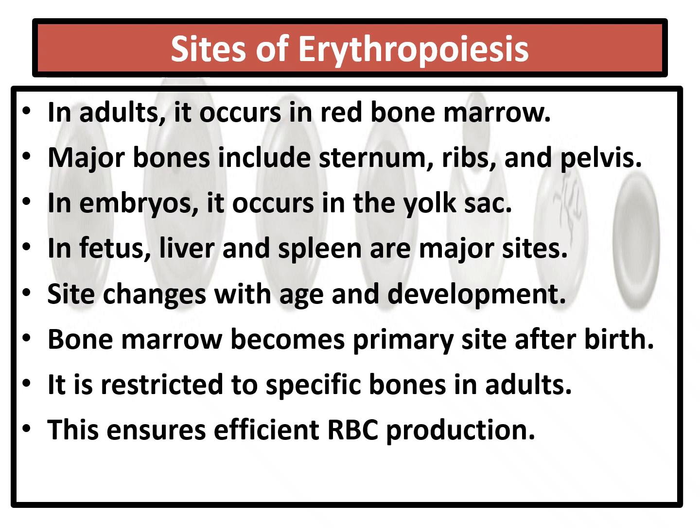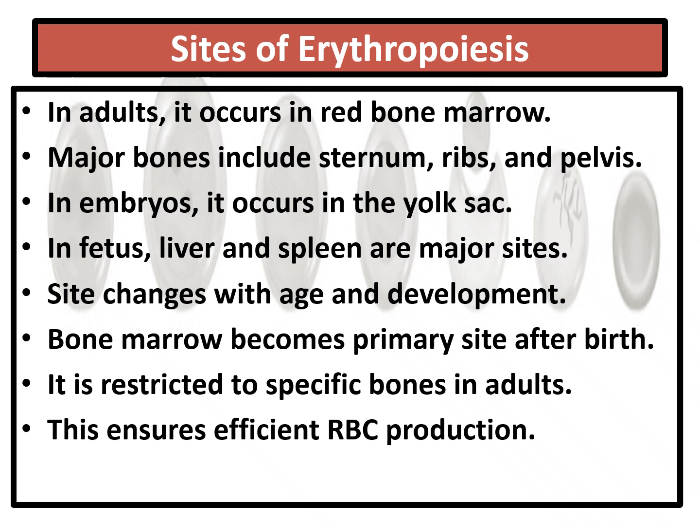In the fetus, when the baby develops inside the womb, liver and spleen are the major sites. Once again, I repeat, in adults, the bone marrow is the site for erythropoiesis; in embryos, the yolk sac; whereas in the fetus, the liver and spleen are the major sites.